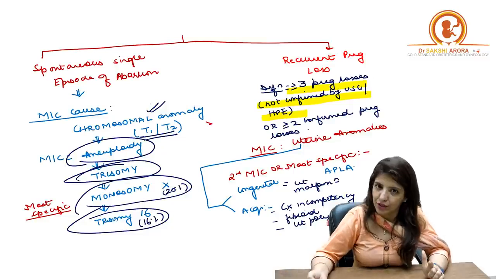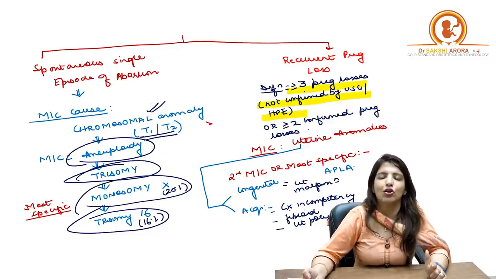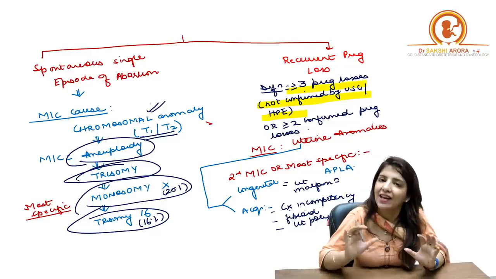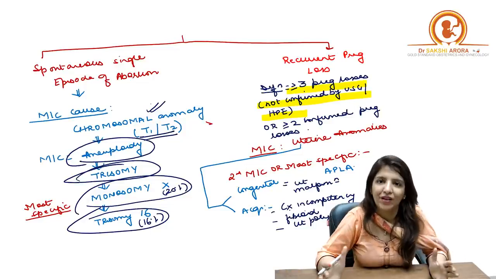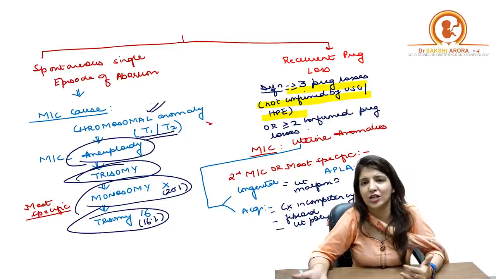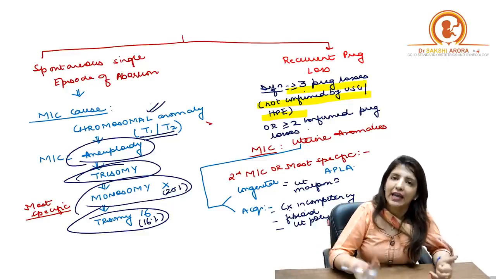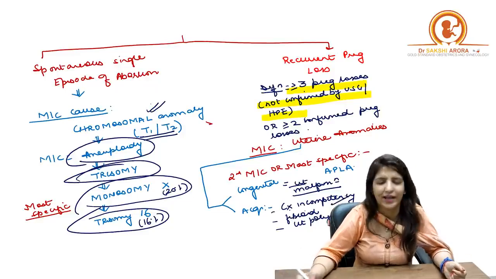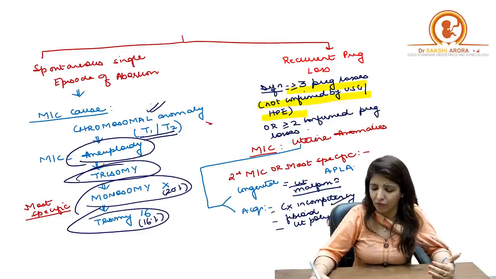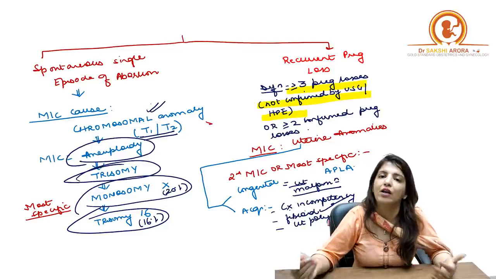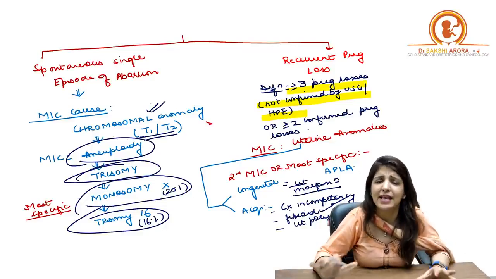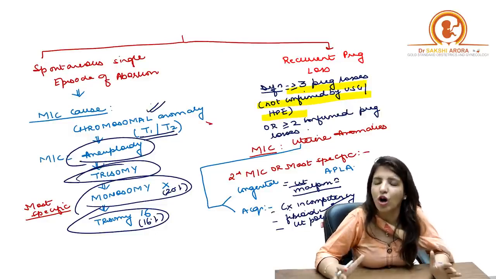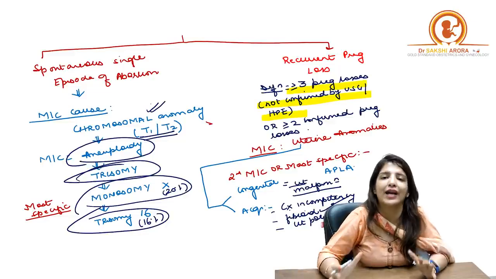Now let's talk about recurrent pregnancy losses. The most common cause of recurrent pregnancy loss is uterine anomalies. And again, uterine anomaly is a group. In uterine anomaly, you can have congenital anomalies and acquired anomalies. In congenital anomalies, you can have uterine malformations. Then you can have cervical incompetence. There can be a cervical fibroid, or there can be a uterine polyp. So these can be the uterine causes of abortion. So the most common cause of recurrent abortions is uterine anomalies.